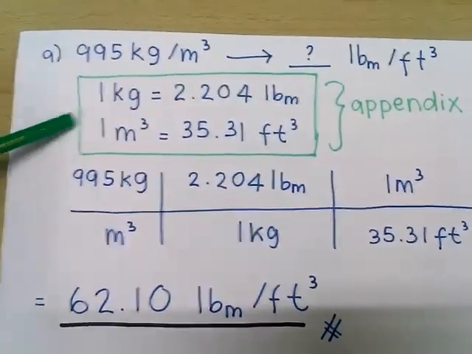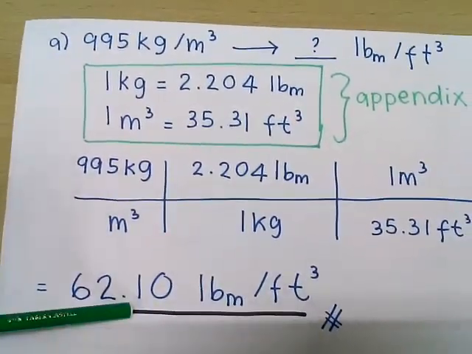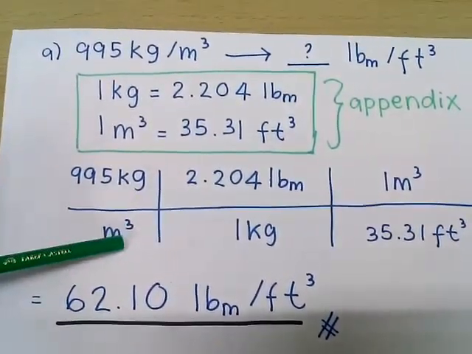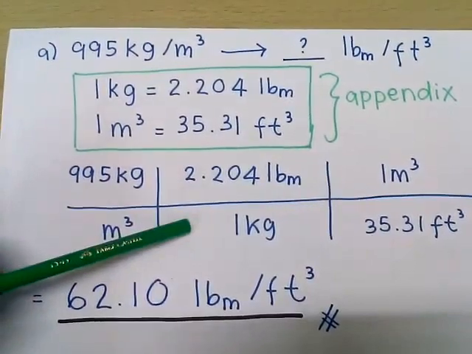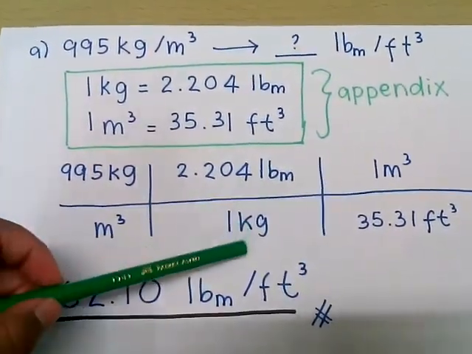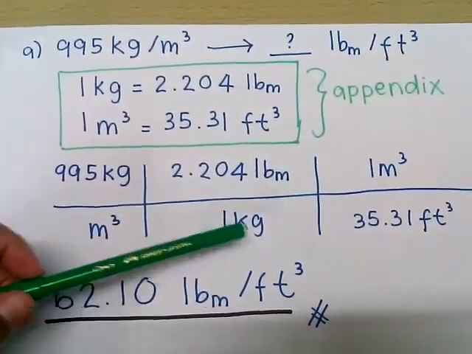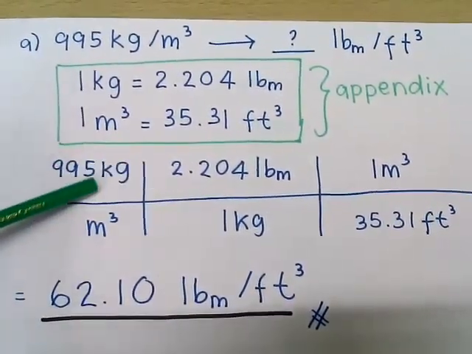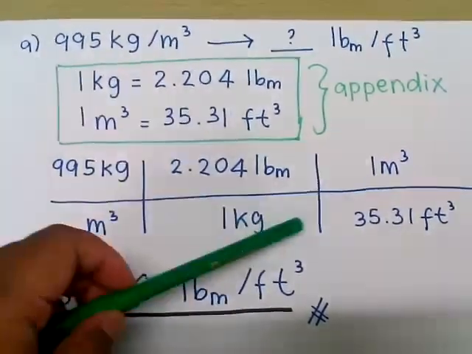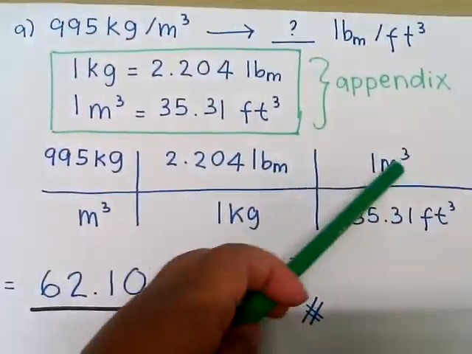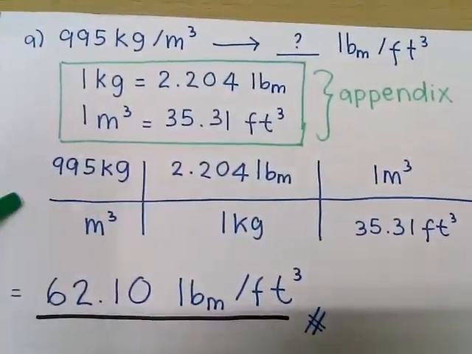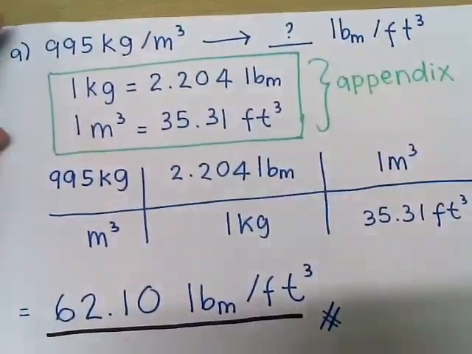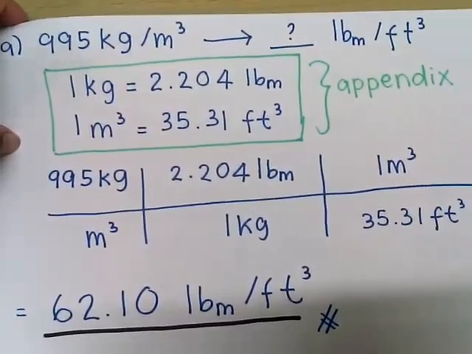Transferring this information into this table, we can get the final answer by multiplying 995 kg per meter cube with 2.204 pound mass per kilogram and dividing it with 35.31 cubic feet. And don't forget to cancel the like terms, the like unit, so that we know that we are doing the right conversion. After performing those calculations, we finally know that the final answer is 62.10 pound mass per cubic feet.